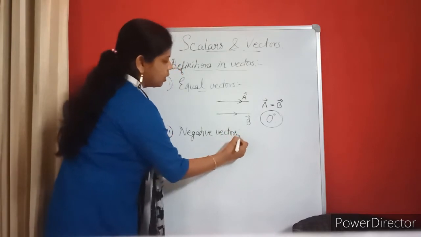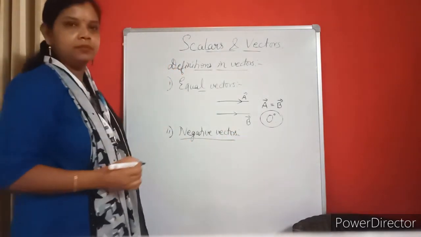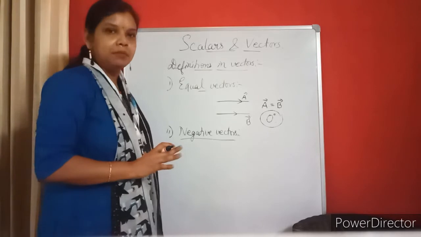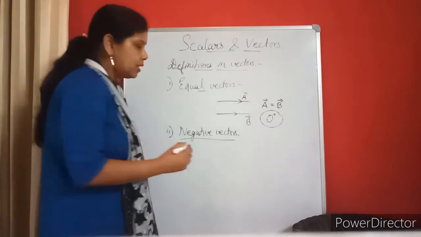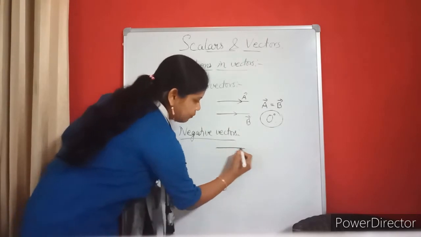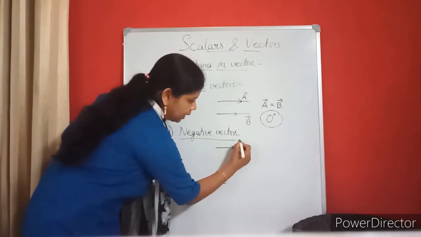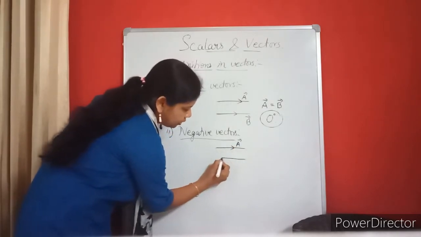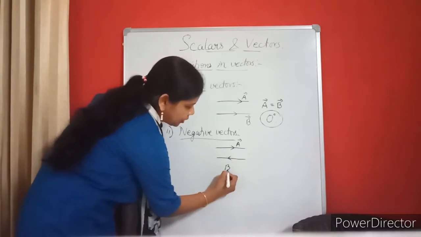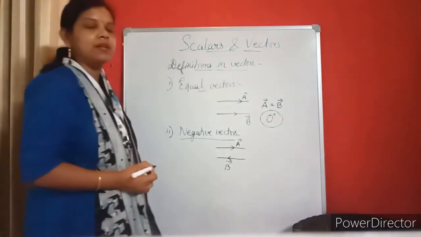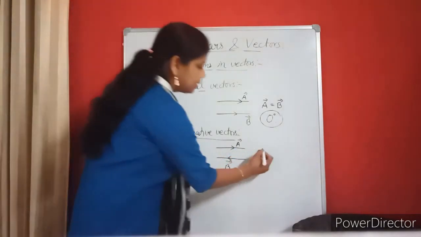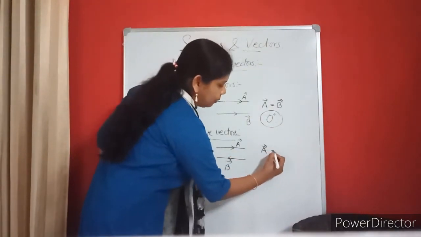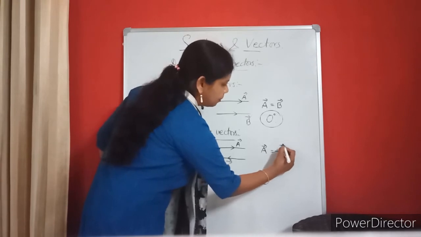Number 2 is negative vectors. So negative vector means what? The magnitude is same, but the direction is opposite. I will draw one vector like this. Suppose this is A, I have drawn A. Another one I have to draw of the same length, but the direction should be opposite. Then such a vector is known as a negative vector. In that case, how can I write? A will be equal to minus B.